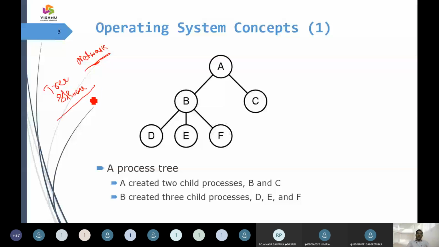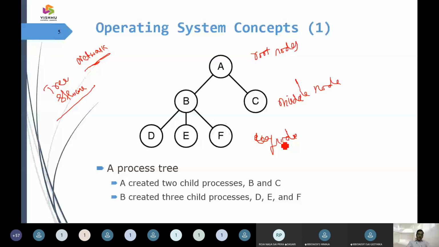When it is going to support a tree structure, it is going to assume these are root nodes. Then these it is going to call middle nodes, and these we are going to call end nodes or leaf nodes. So the operating system is going to work with some hierarchies here.